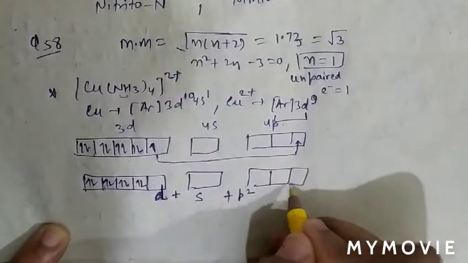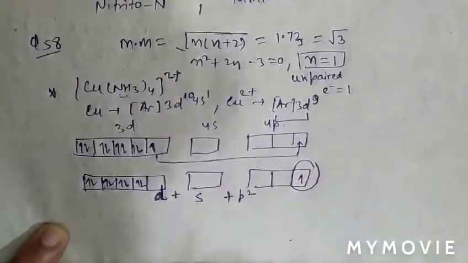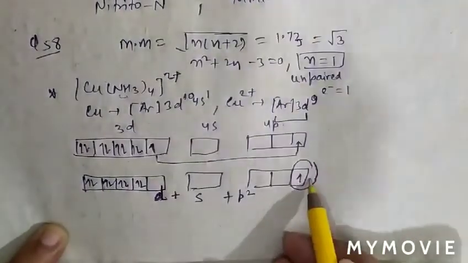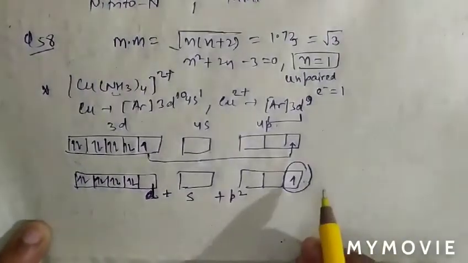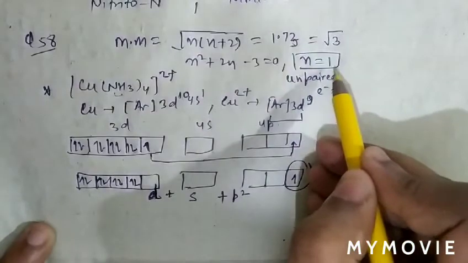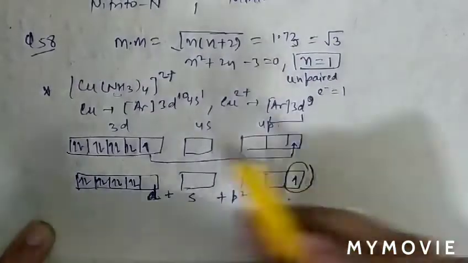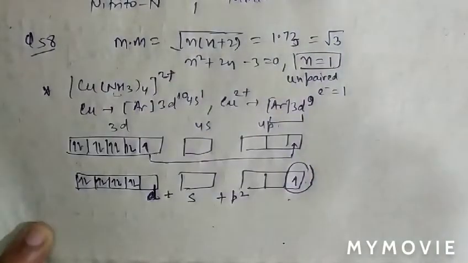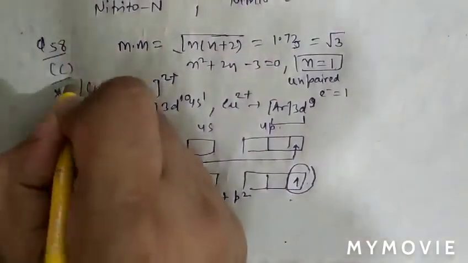It will contain one unpaired electron, therefore it is paramagnetic. So the correct option for magnetic moment 1.73, with 1 unpaired electron, is present in this option. So question number 58, option C is correct.